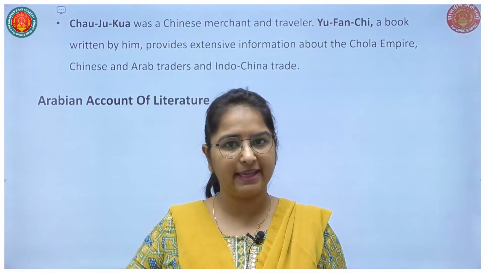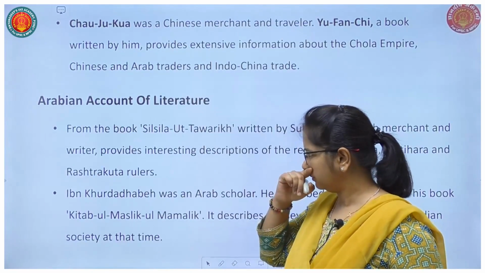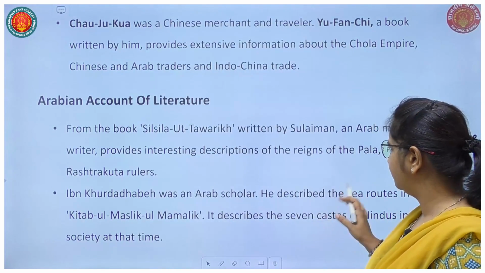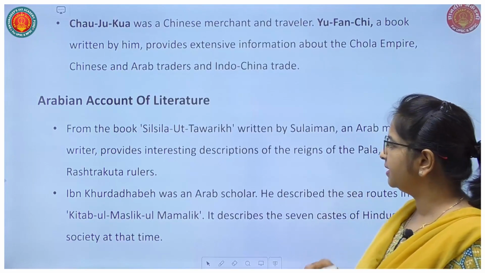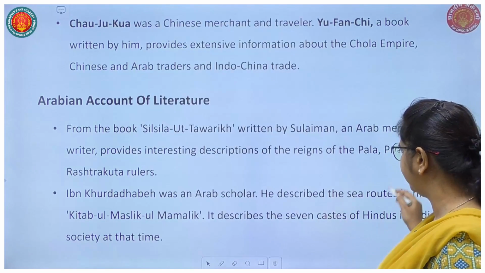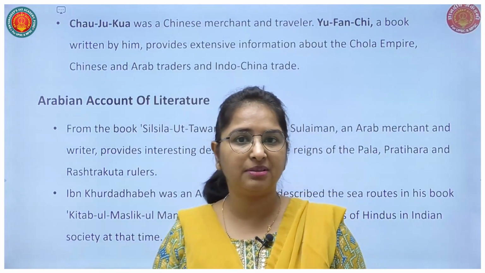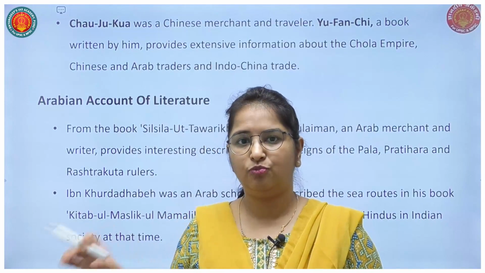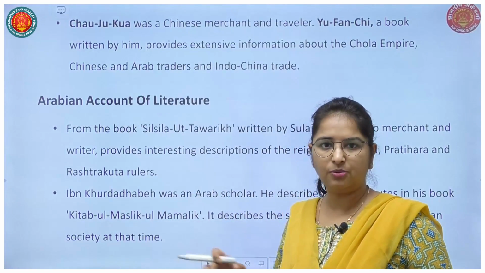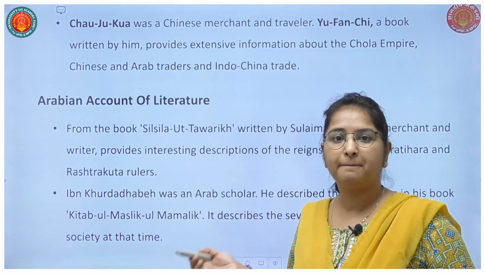Now we'll move to the next part, that is Arabian writers or Arabian literature. Now, the book Silsila ut Tawarikh by Suleiman, an Arab merchant and writer, provides what? It provides an interesting description of the reigns of Pala, Pratihar and Rashtrakuta. Now, you must remember the tripartite war or struggle for Kannauj, right? Where Pala, Pratihar and Rashtrakuta were the parties to this, right? At that time, Silsila ut Tawarikh had been written by Suleiman.